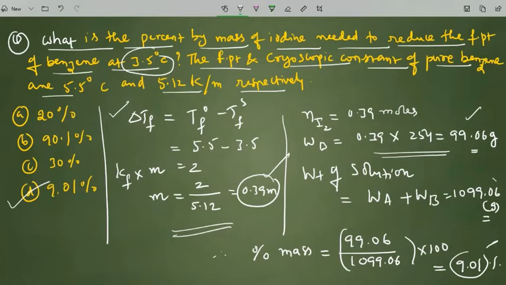Molality is calculated for 1 kg of solvent, which is 1000 grams. To that 1000 grams I added 99.06 grams of solute, giving 1099.06 grams as the weight of the solution. As per the mass percentage formula, mass of solute by total mass of solution into 100, substituting these values we got 9.01%. So option D is the right answer.